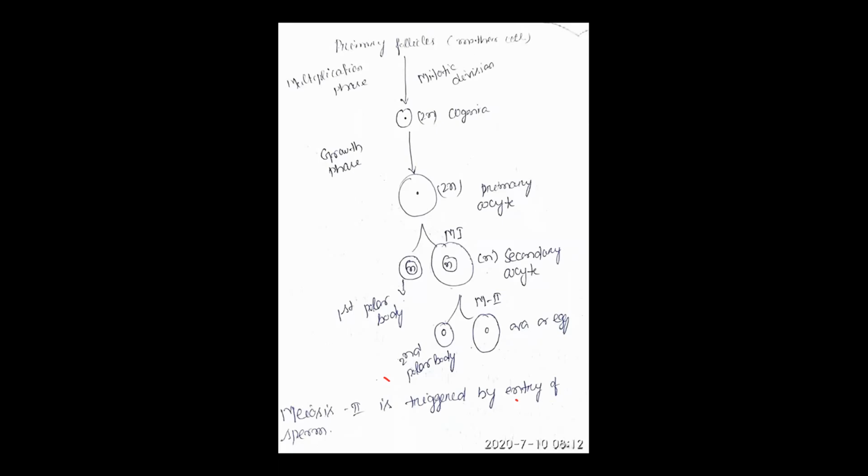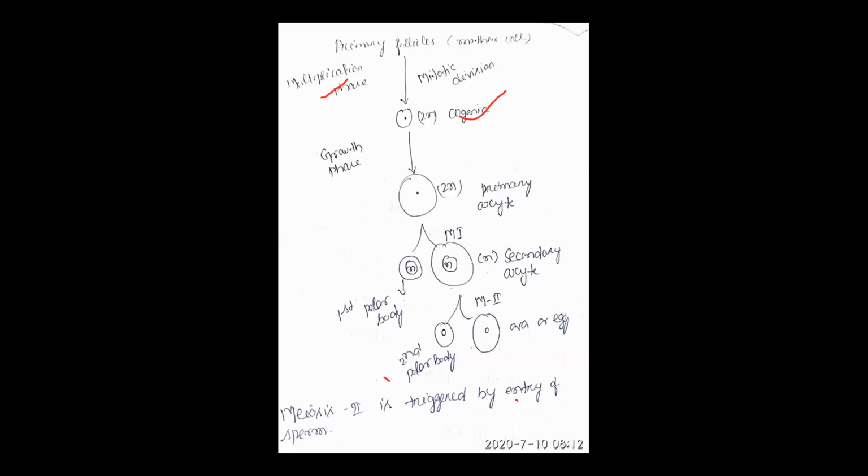Recall spermatogenesis. In the mitotic division, it formed the spermatogonia. In this case, in the oogenesis process, the primary follicle undergoes mitotic division to form oogonia, and that phase is called what? Multiplication phase. That phase is called the multiplication phase.